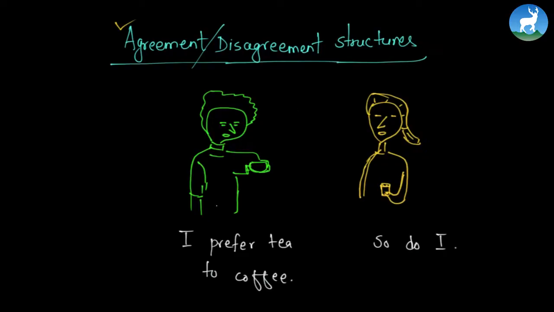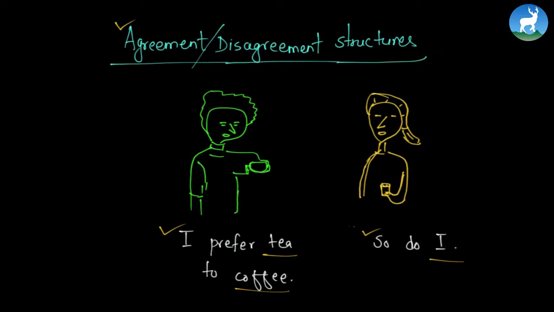We have a boy and a girl, and they're having a kind of conversation. The boy says something and the girl says something, and they are having a kind of mutual agreement. Let's start with what the boy says. The boy says, "I prefer tea to coffee," and the girl says, "So do I." So they're having a conversation. The boy is drinking a cup of tea, and the girl is also maybe having a glass of tea. And the boy says, "I prefer tea to coffee." What that means is the boy likes tea more than he likes coffee. And the girl replies, "So do I."